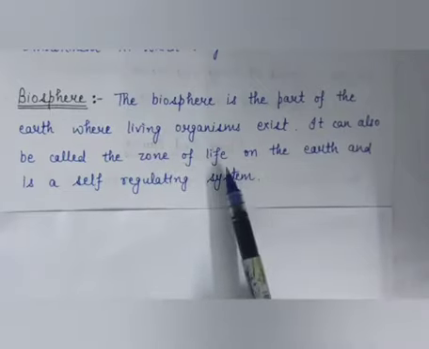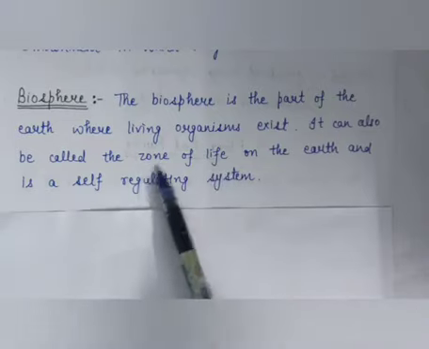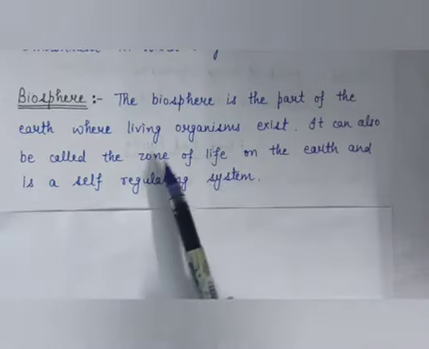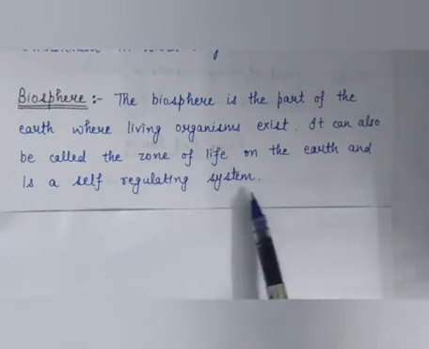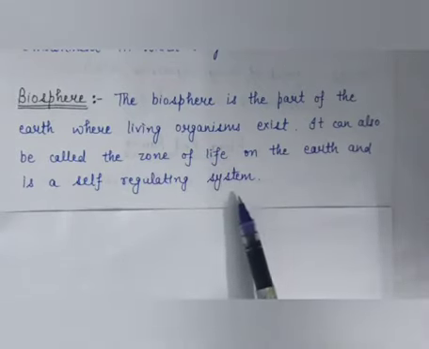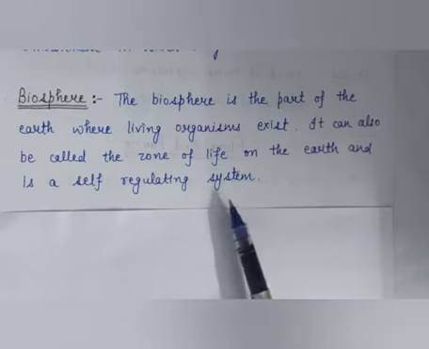All the living organisms come under this zone. Means under this biosphere, and it is a self-regulating system. So, what is biosphere? Part of earth where living organisms exist, or we can say it is a part of earth where life is possible.